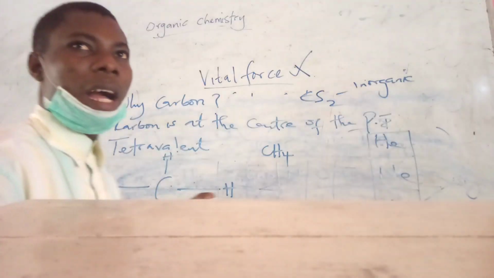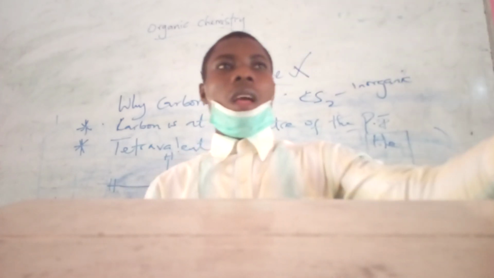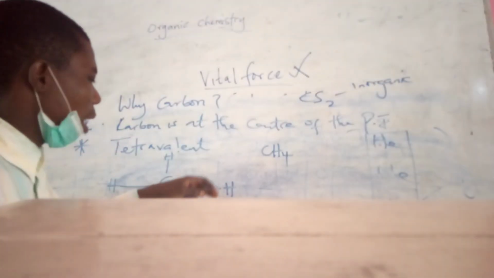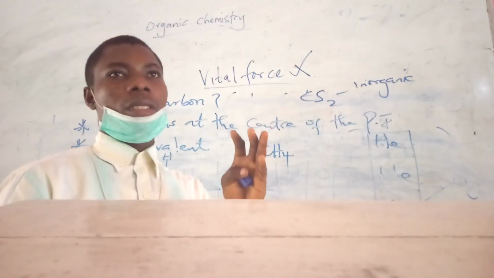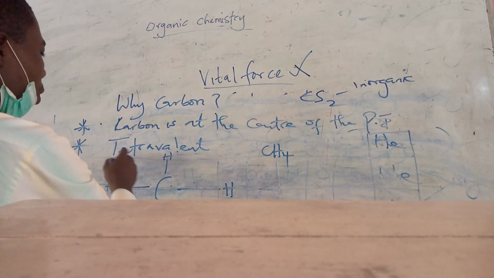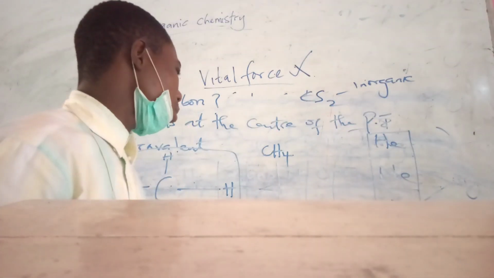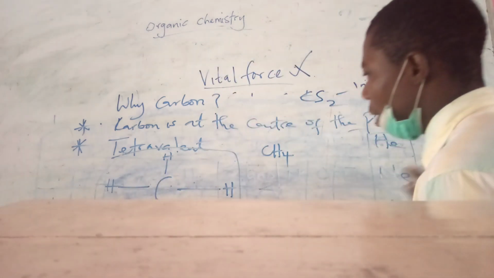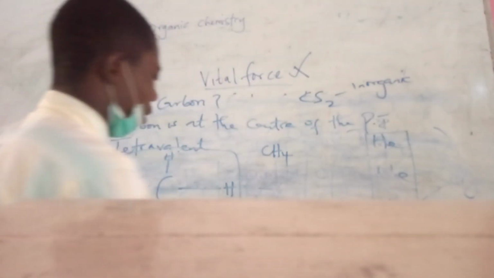The tetravalency of carbon, which we will further explain when we get to hybridization and electronic configuration of carbon. Carbon will always have 4 bonds under normal circumstance. Carbon will be bonded to 4 different groups, to 4 groups of atoms. That is the tetravalency of carbon. It is not every element in the periodic table that has this special ability that carbon has.